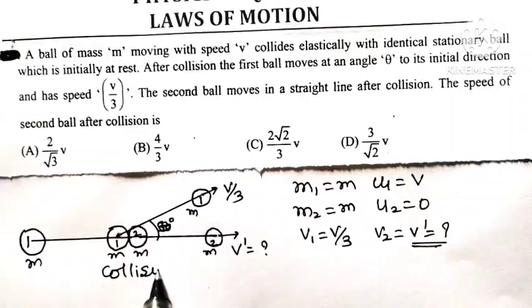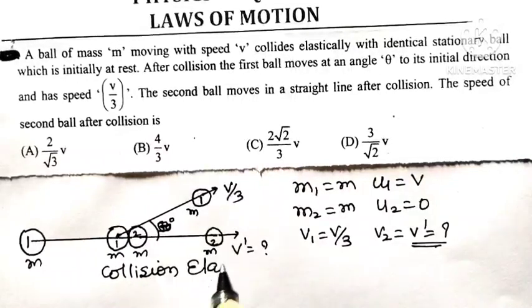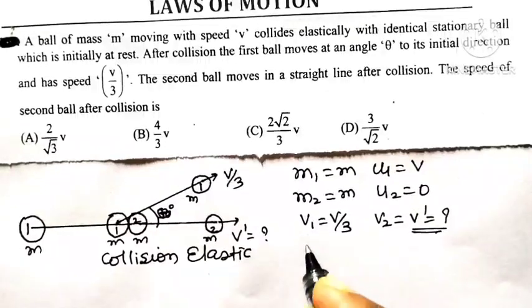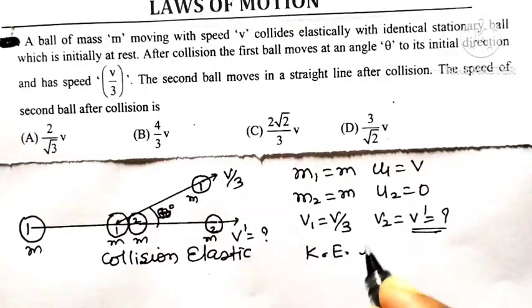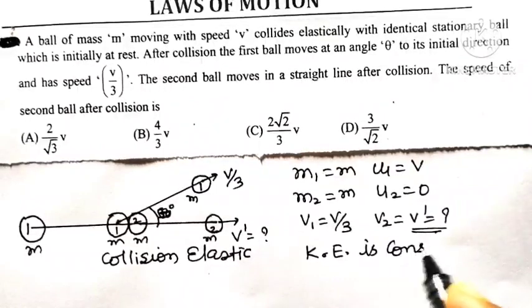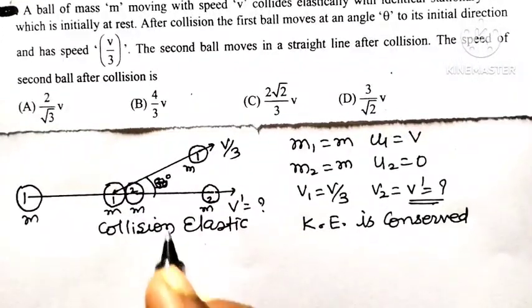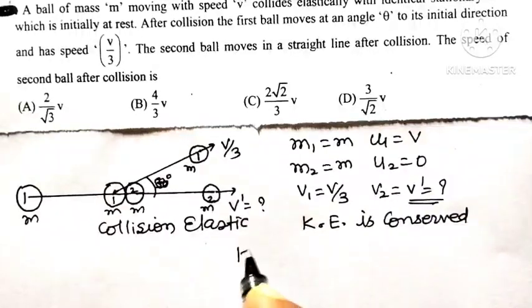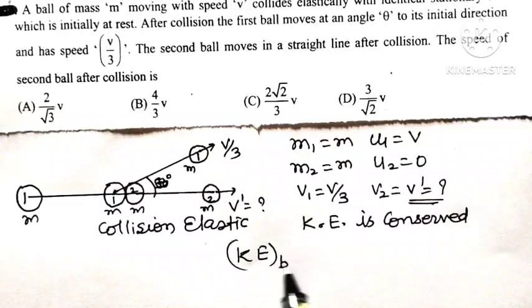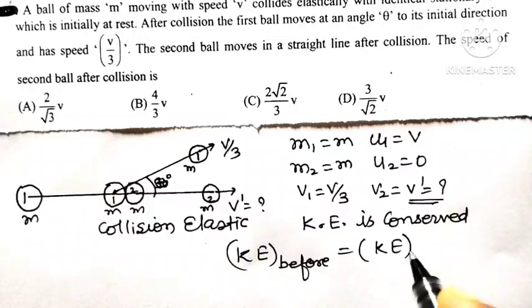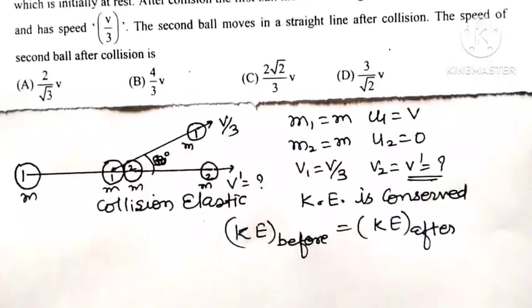The important point is that here the collision is perfectly elastic. Whenever a collision is elastic, kinetic energy is conserved. The kinetic energy of the system is conserved, meaning total kinetic energy of the system before collision equals the kinetic energy of the system after collision. Now what is the kinetic energy of the system before collision?